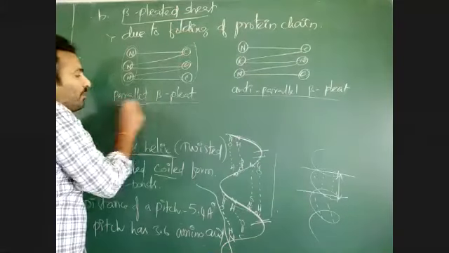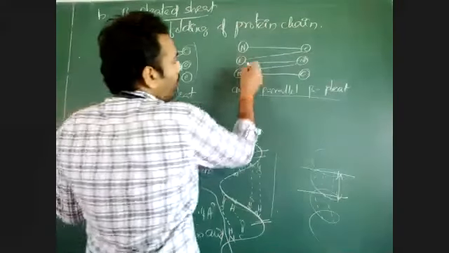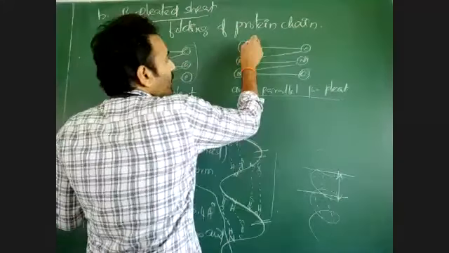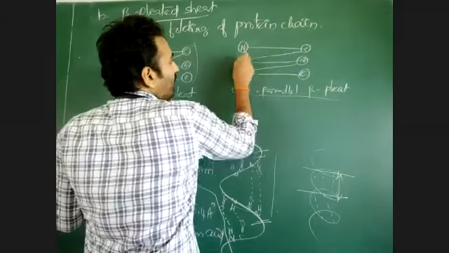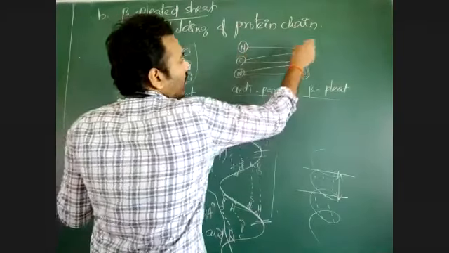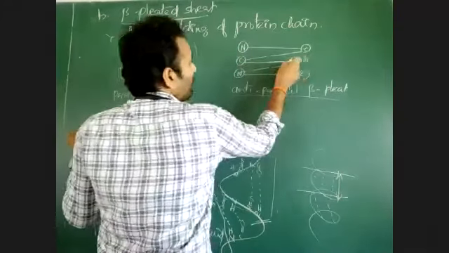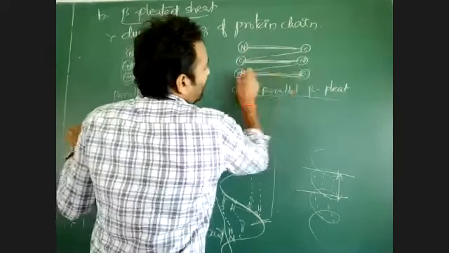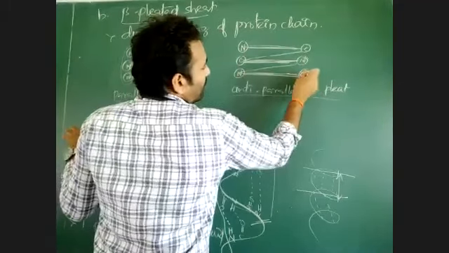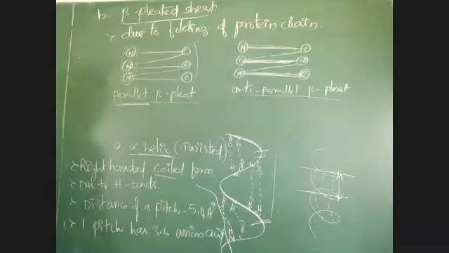Then it is called the parallel beta pleats. Suppose in the same beta pleats all N terminals and C terminals are alternating one by one. This is N, C. N is here means C will be here. C is here means N will be here. Again, N is here means C is here. If N terminals and C terminals are